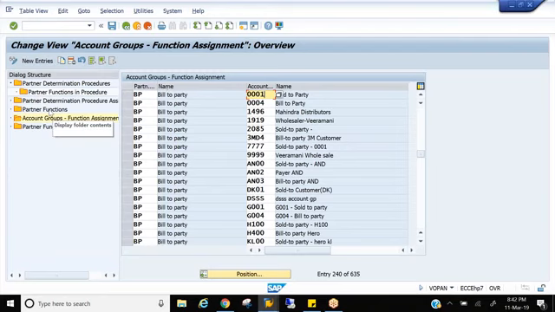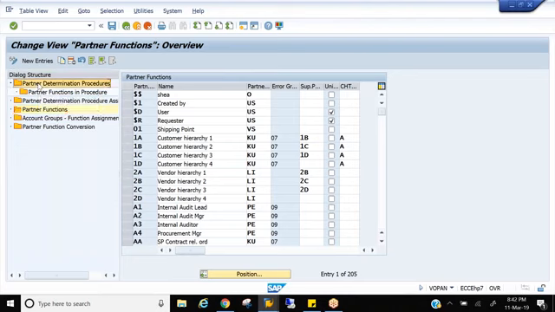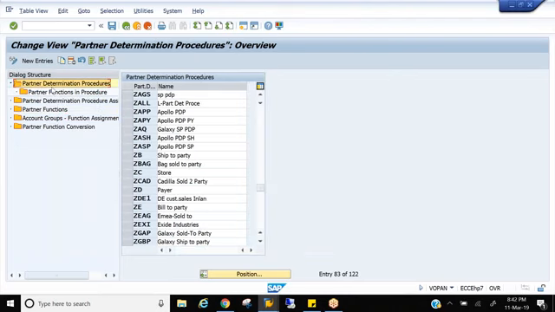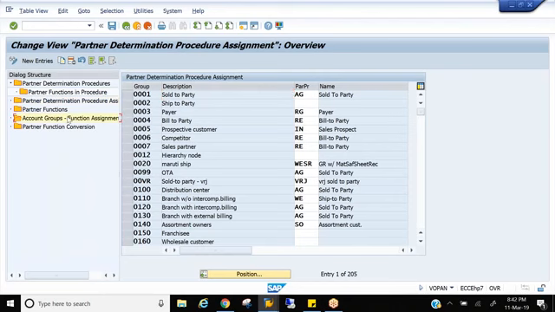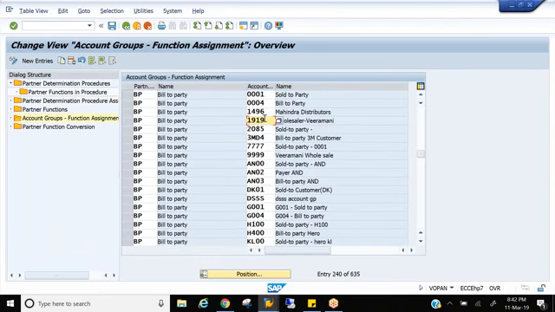So these are the five steps of partner determination procedure. First step, we have partner functions. Second step, we create a PDP. Third step, we place partner functions into PDP. Then we assign PDP to account group. Then we assign partner functions to account group. These are the five steps of partner determination procedure.